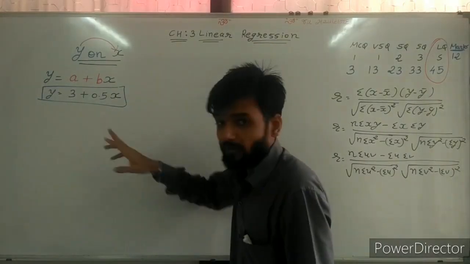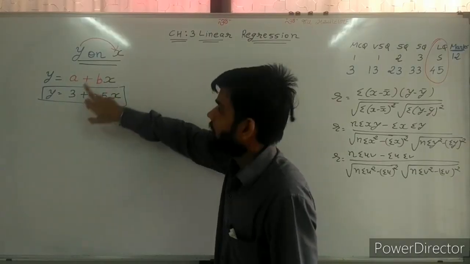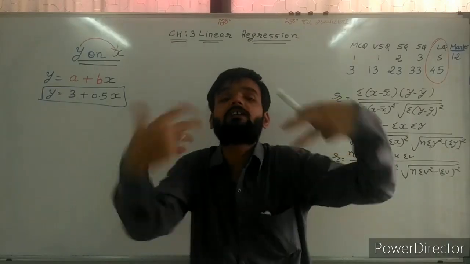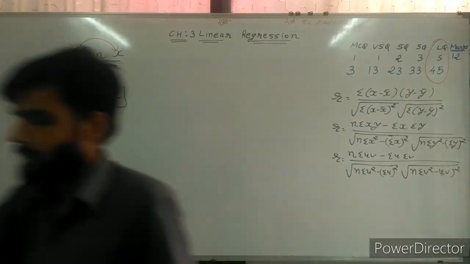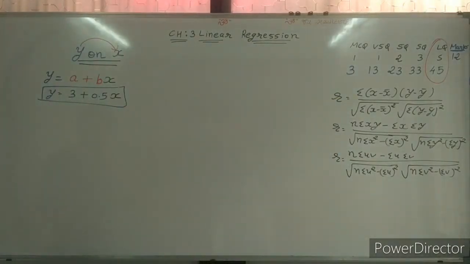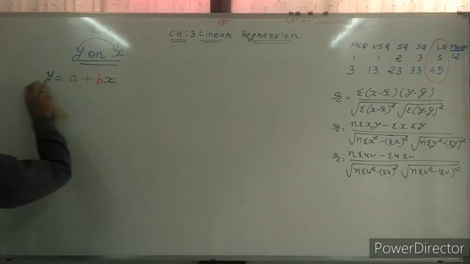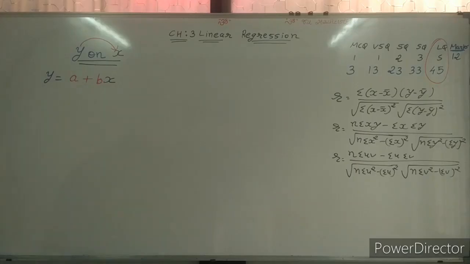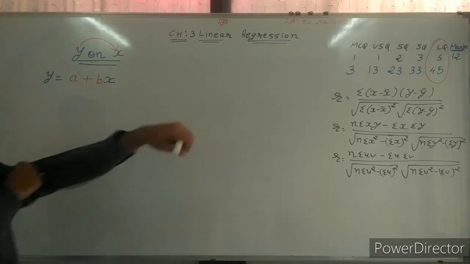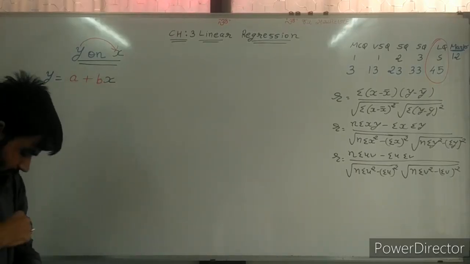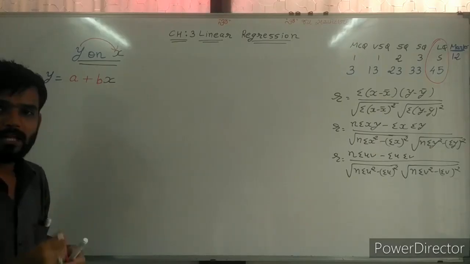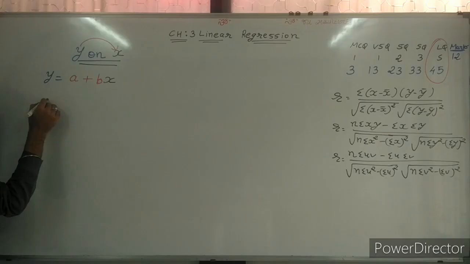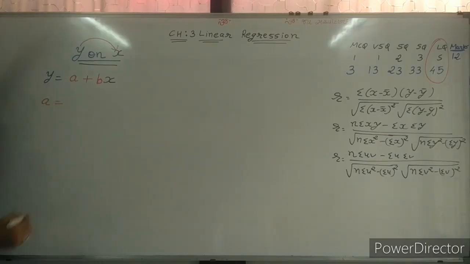Now we are seeing that formula. This is only for your explanation. Now sir, we are interested in finding a, because to put the value of a in the function, we need a. So write a is equal to.